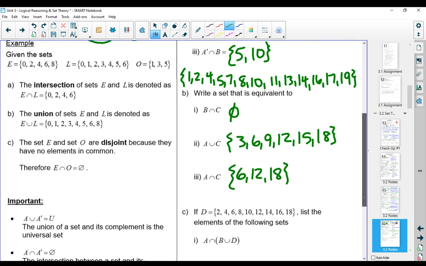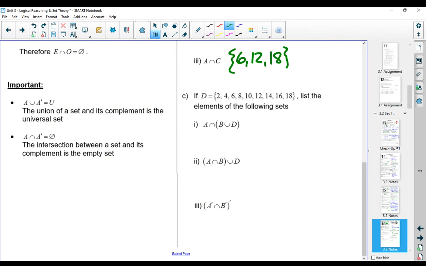All right, so just one more example here. If we add another set, and we're going to call this set D, a subset of the universal set, we want to figure out all of the elements that are in the intersection between A and the union of B or D. So these ones can get a little bit tricky sometimes. Just like order of operations, you want to deal with your brackets first. So for B or D, I'm going to write that off to the side here. For B or D, all of the elements that are in B or D would be 2, 4, 5, 6, and so on.